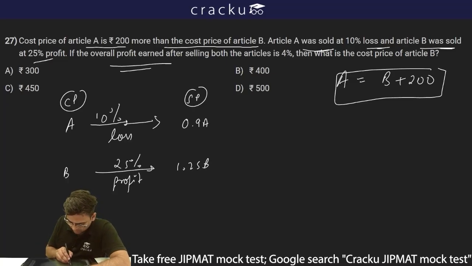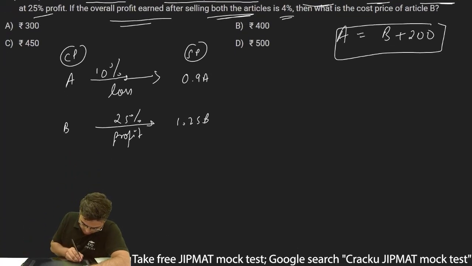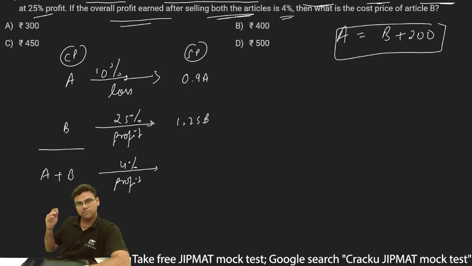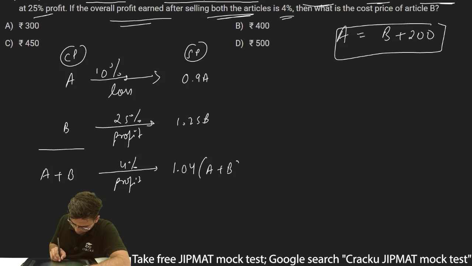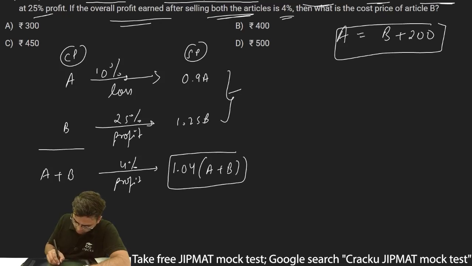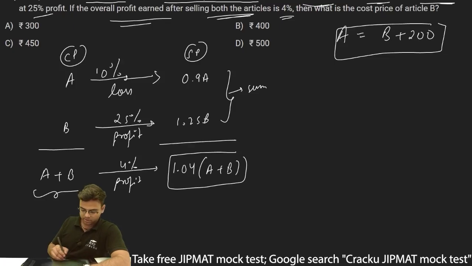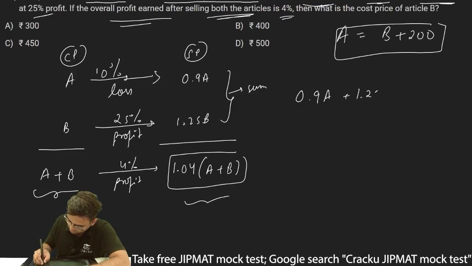If the overall profit earned after selling both the articles is 4%, this means that what was the overall price? Overall cost price was A plus B. This was 4% profit. So thus the overall selling price will be 1 plus profit percentage divided by 100, so this will be 1.04 into A plus B. Now the sum of these two values should be equal to this combined selling price. So thus I can write 0.9A plus 1.25B should be equal to 1.04A plus 1.04B.